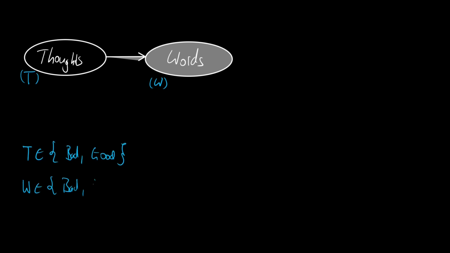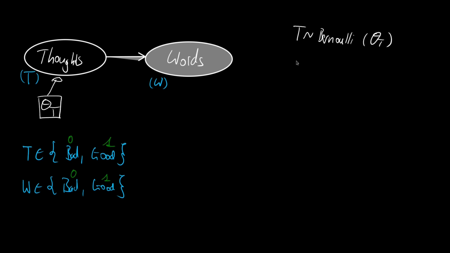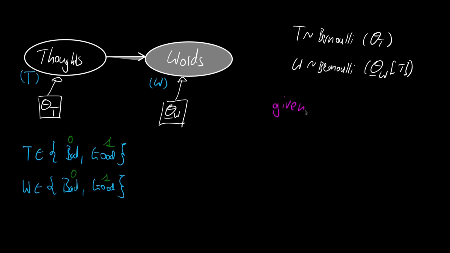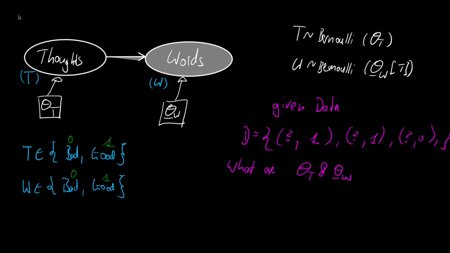You want to model the thoughts and the words of someone. You have access to the words, but you don't have access to the thoughts, therefore they're latent. Thoughts can be bad and good, same for the words. You encode this with numbers, then you see the thoughts are a Bernoulli distribution, same as for the words, and they take parameters. Now you have data, you listen to the words of someone, and you know whether they're bad or good, but you don't know their thoughts.